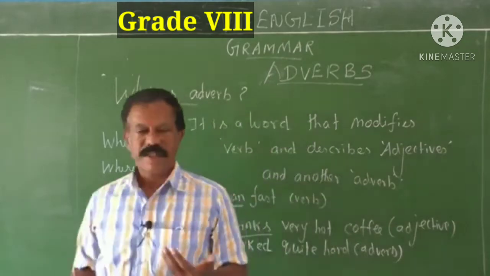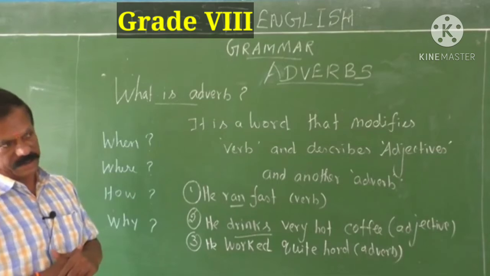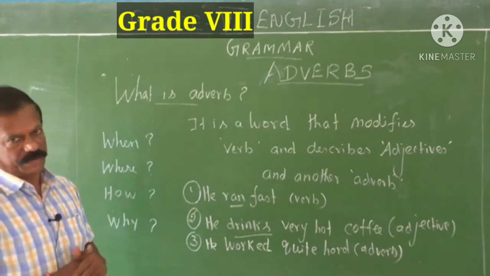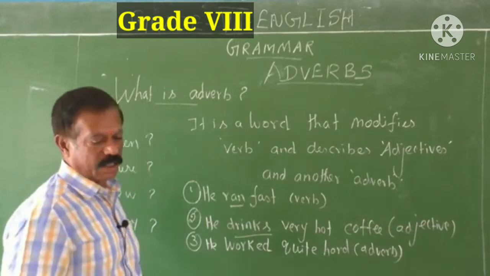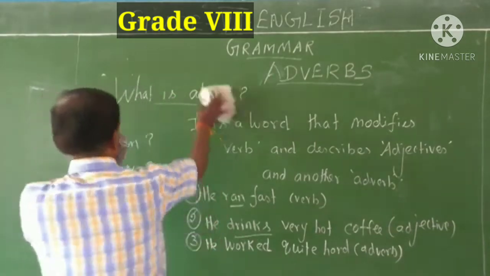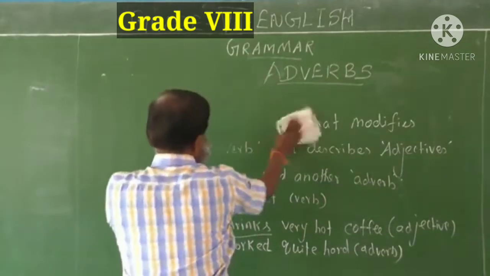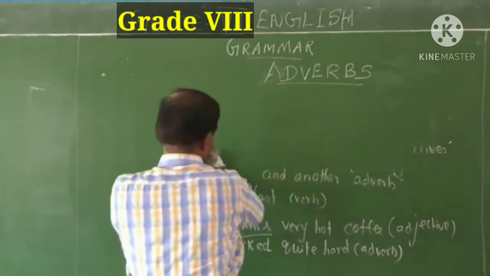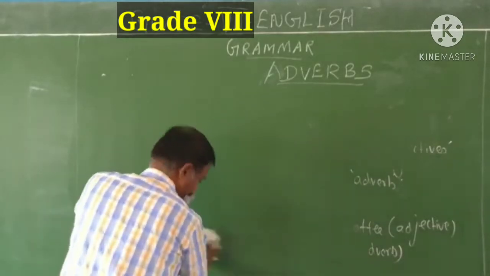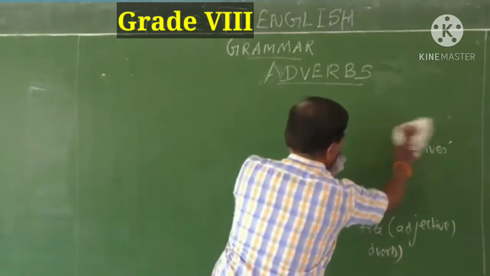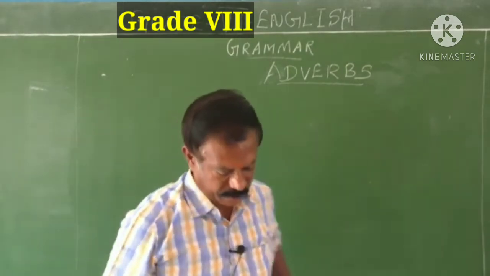So, next, let me explain the types of adverbs, then forms of adverbs. I will explain all these things in today's class, one by one. Listen to me carefully. What are all the kinds of adverbs?